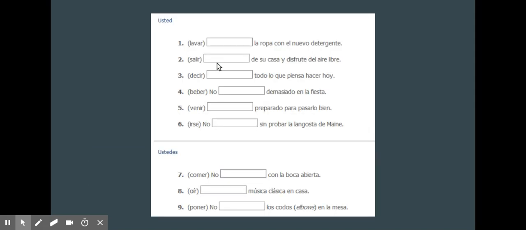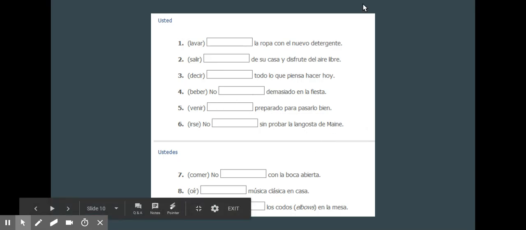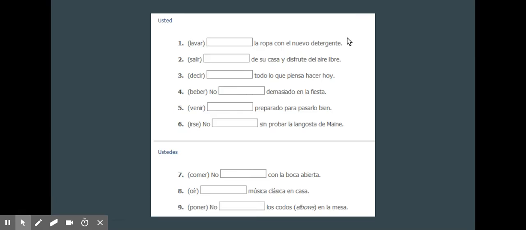For the homework, relatively straightforward. The first section are usted commands. Second section, ustedes commands. So the first one, lavar, since we know it's usted, if we take the yo form of lavar, yo lavo, take off the O and add an E, so lave la ropa. Salir, yo salgo, so we take off the O and add an A, salga. Decir, yo digo, take off the O, add an A, diga.